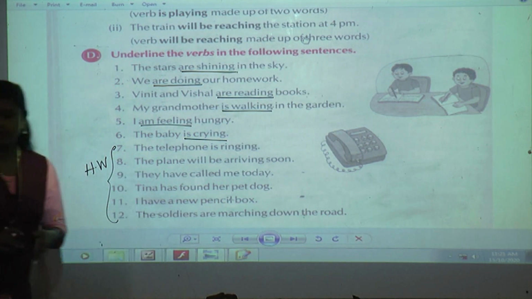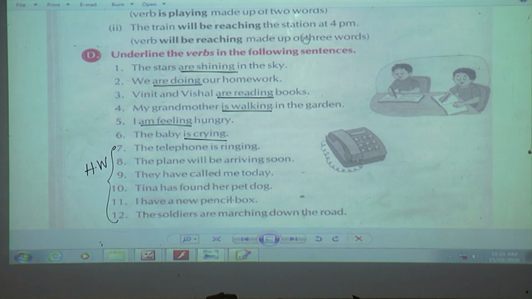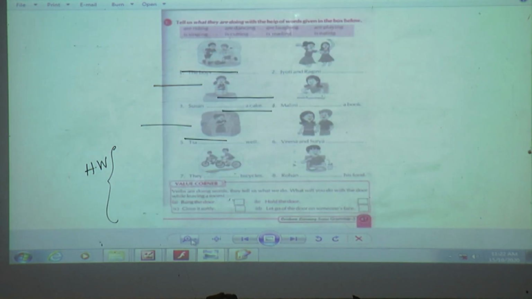I think it is very easy. Within a minute you can underline that. Understood? Here we can see is ringing. Here 3 are there: will be arriving, have called, has found, have, and are marching. Done? Okay, now we'll move on to the next exercise. As we are only underlining, we'll move on. I hope that you will do it as homework. It is not too hard. Okay? Next.